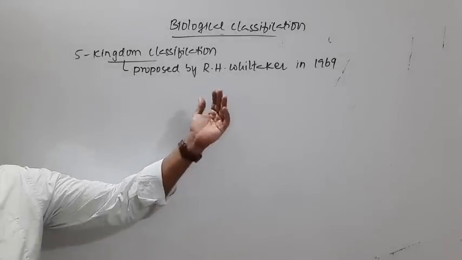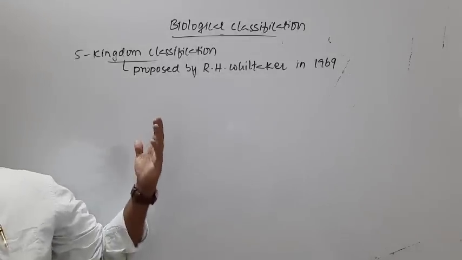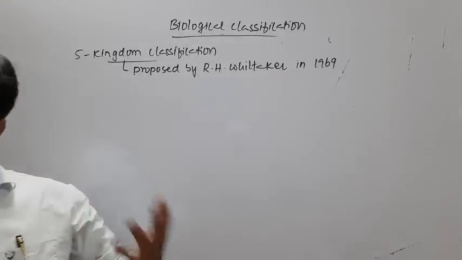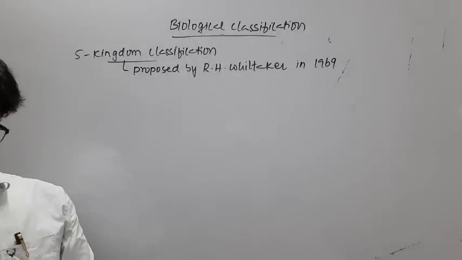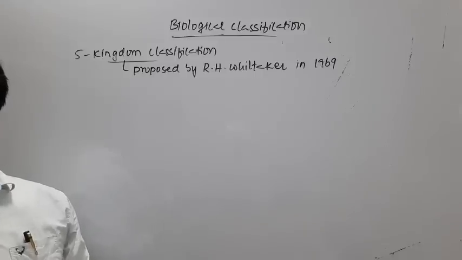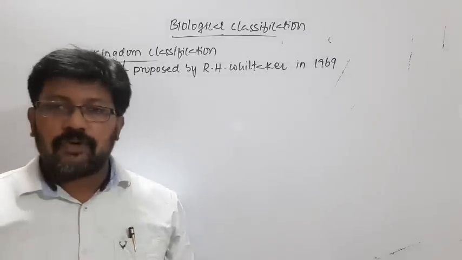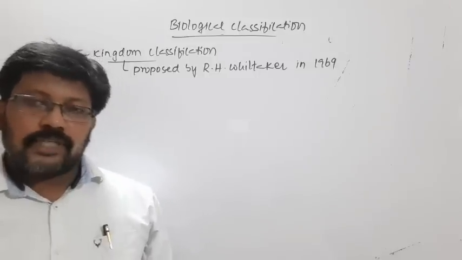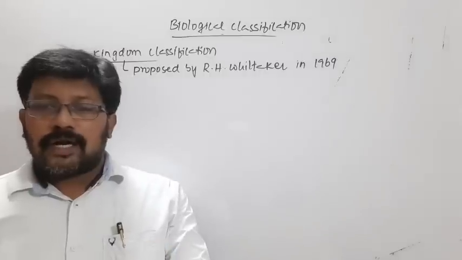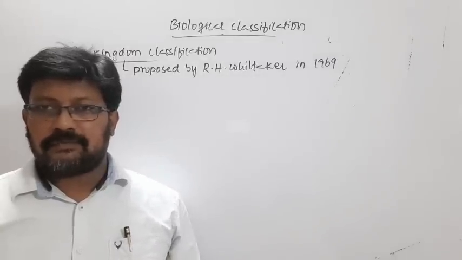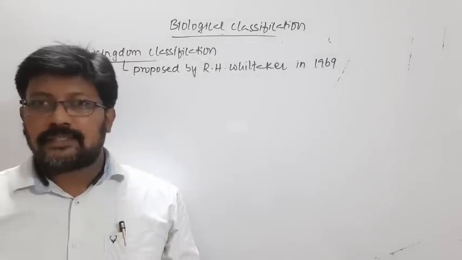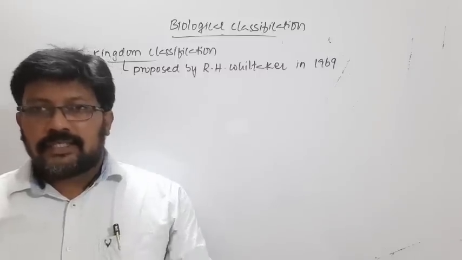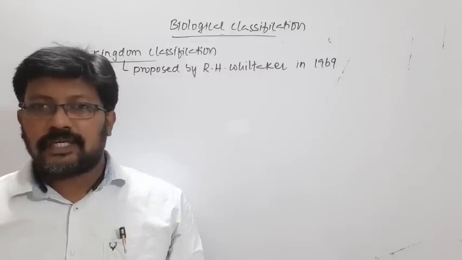I hope you can see the years from 1735 to 1969. So we have so many classifications. The two kingdom was replaced with three kingdom, then it was replaced with four kingdom, then with five kingdom, and now recently we have gone up to seven kingdom classification, that we will see later. At present we have seven kingdom classification, and it's not yet included in your textbooks.